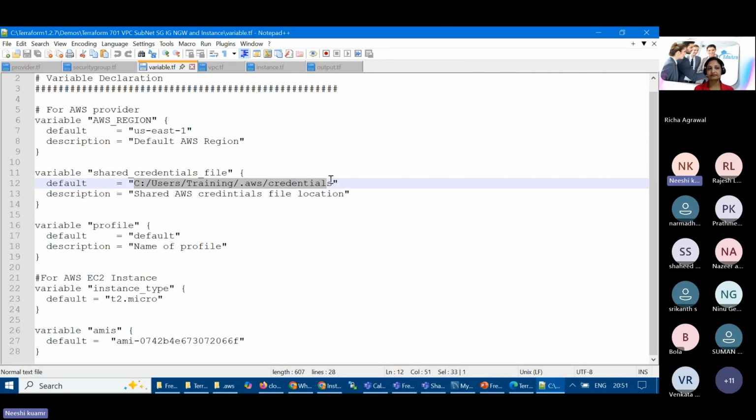Then credentials, we are mentioning the credentials file. Profile, in that credentials file it is mentioned as default, so it will pick it. Now which type of instance is it? We are going to use T2 micro, and what is the AMI ID of the instance? Here it is, right?